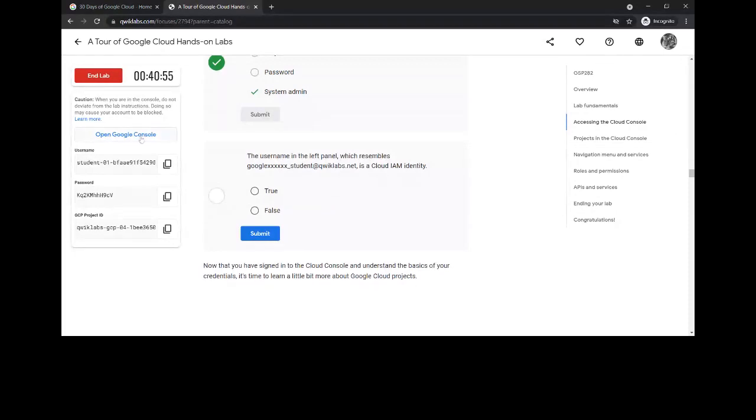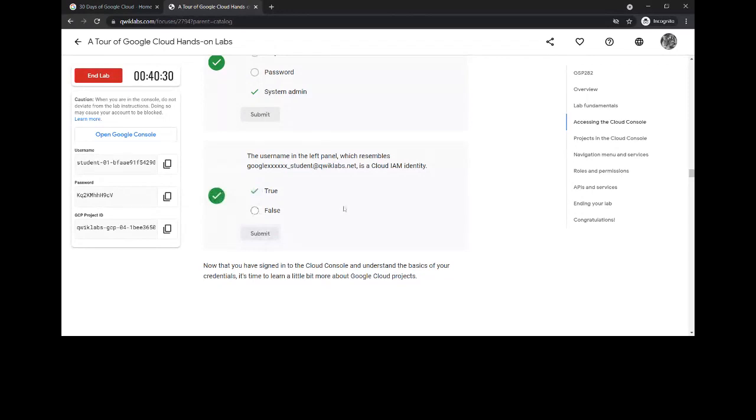For most of you who don't know what IAM means, IAM stands for identity and access management, that lets the administrators authorize who can take action on specific resources, giving you full control and visibility to manage Google Cloud resources centrally. Okay, so the answer to this is true.